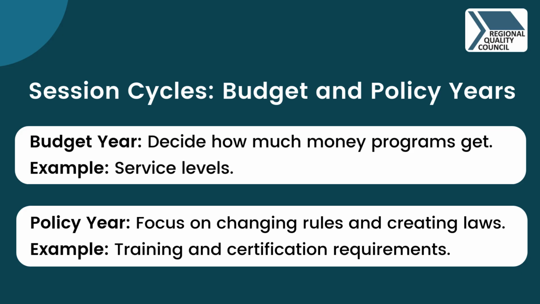In a budget year, lawmakers decide how much money programs receive. Example, the government decides how much money goes to services. That funding helps determine how much support people can receive and how services are delivered. In a policy year, lawmakers focus on changing or creating laws. Examples: support professionals, training and certification requirements. Advocacy looks different depending on the year, but both years matter because money and rules work together.